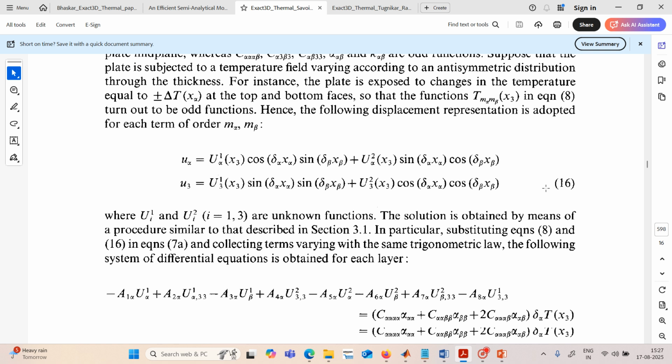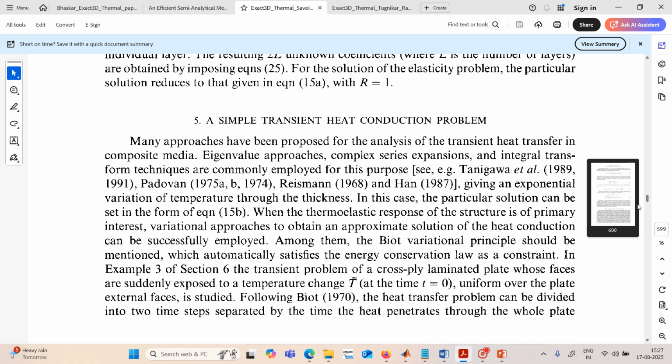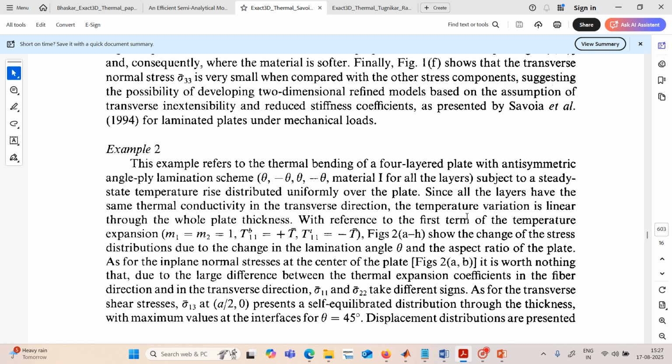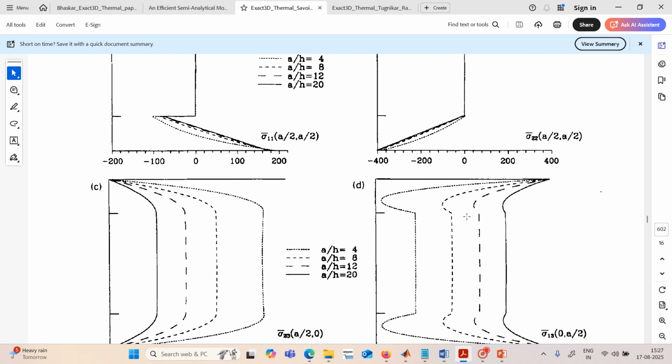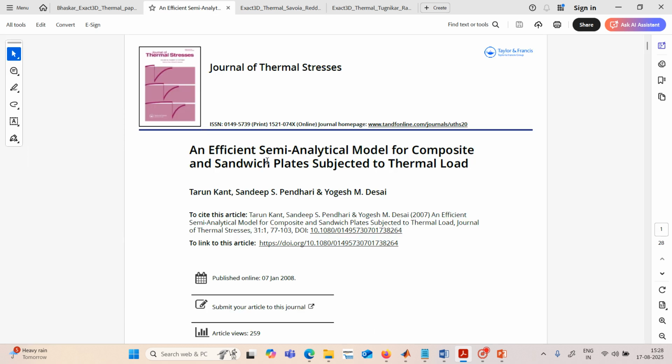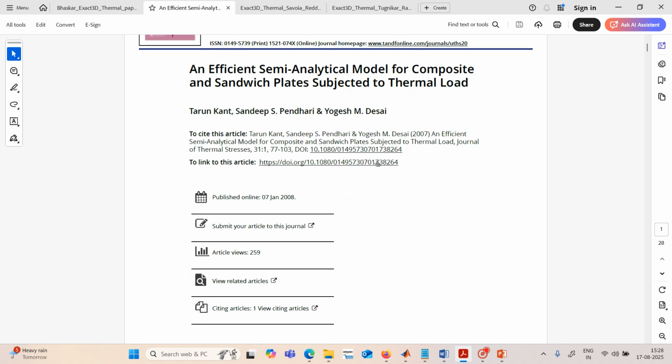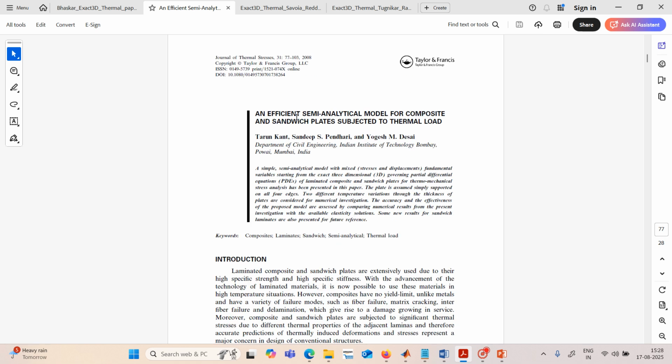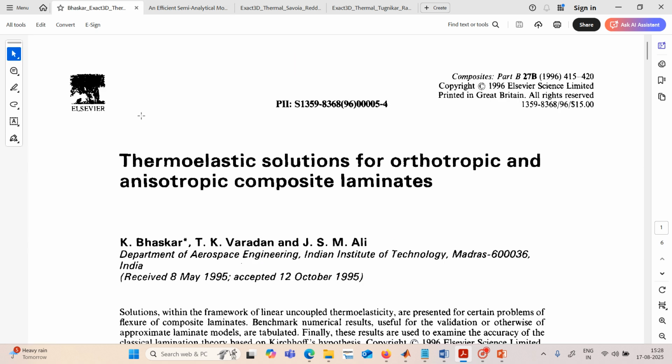So for the anti-symmetric angle-ply laminates, you can see here the results. Next, what I have referred to as Tarun Kant's paper. You can also refer to this paper. He has also given the extension of this, which is Bhaskar's paper, with the semi-analytical approach. And what we are mainly interested in at this time is the Bhaskar paper.